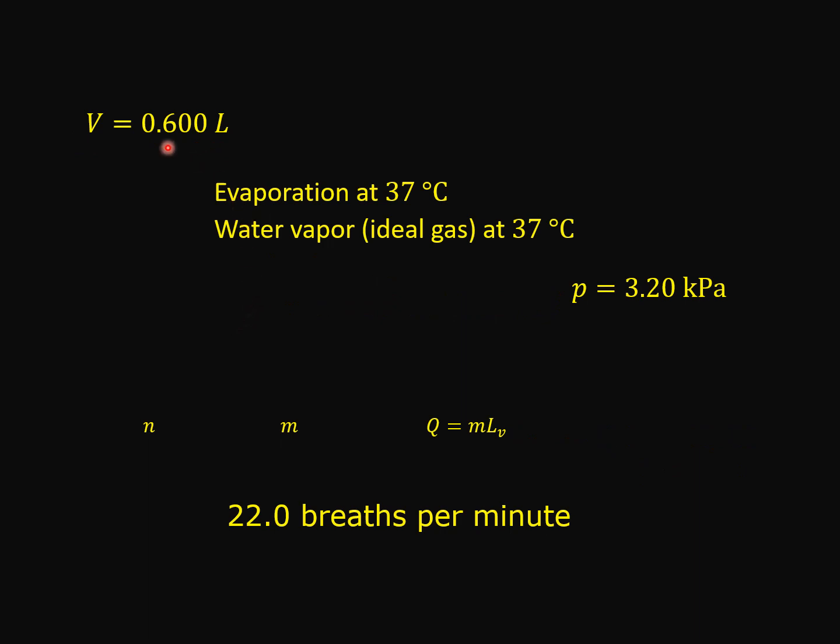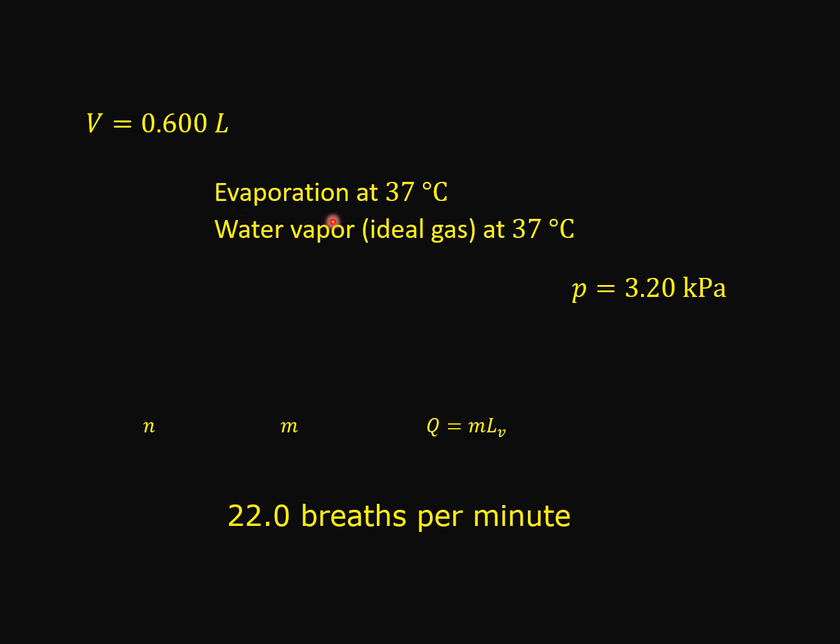It is given in the question that in every breath, the volume of the water vapor produced due to the evaporation of the liquid in the body is 0.600 liter.